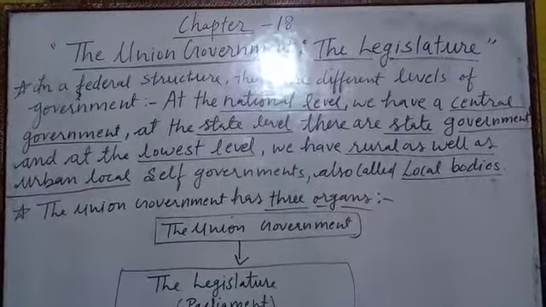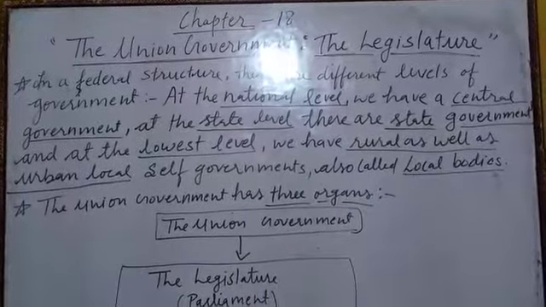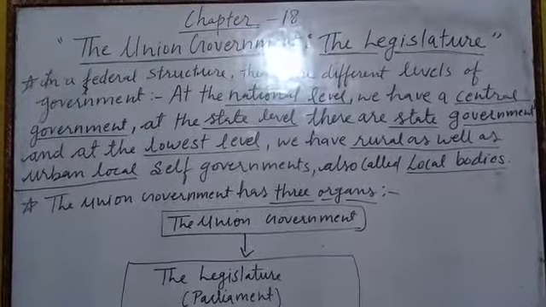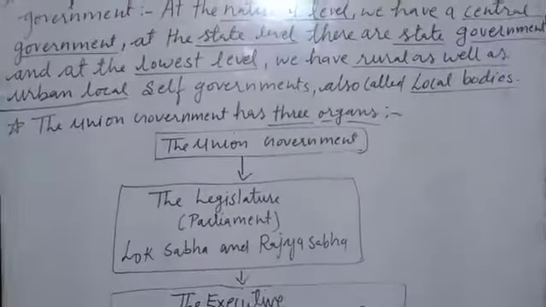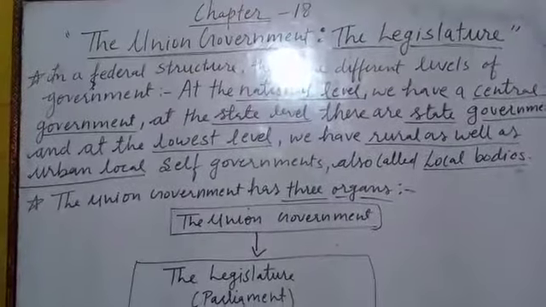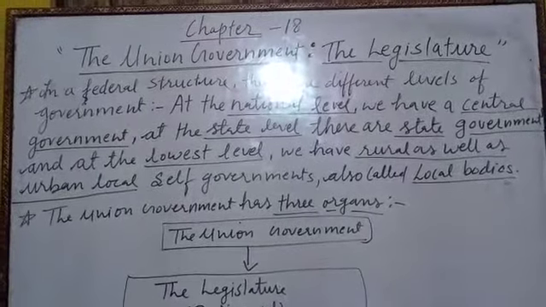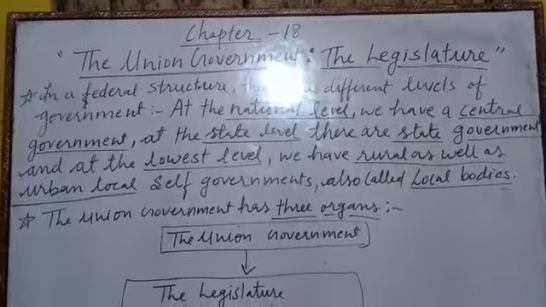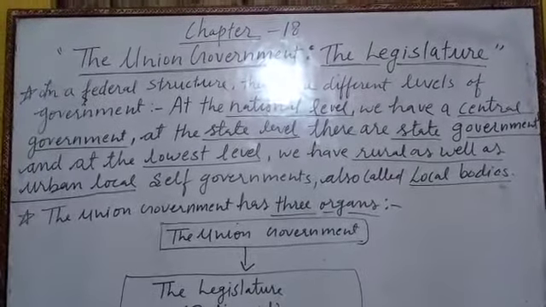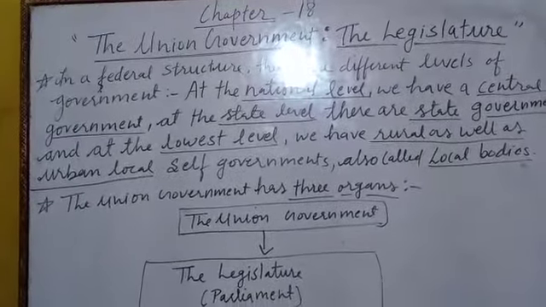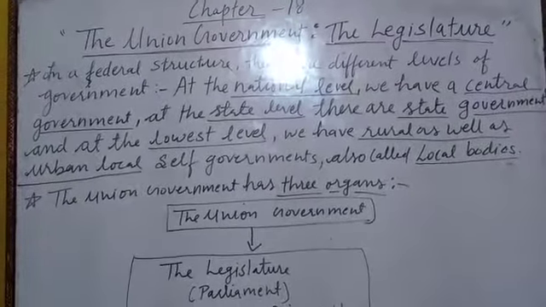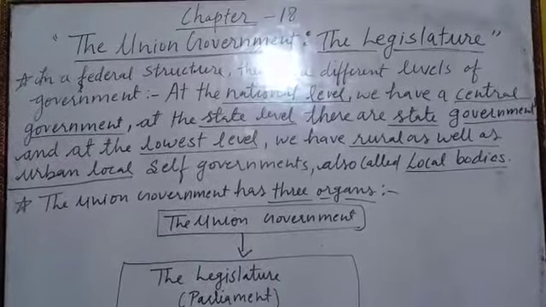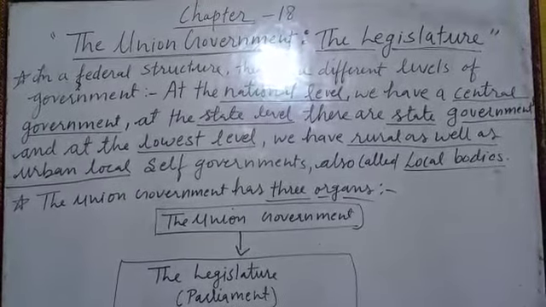Today we are going to start the new chapter number 18, the Union Government, the Legislature. In this chapter, we will talk about three types of list, that is Union list, State list, Concurrent list. Then we will talk about the Parliament or Legislature, in which we will talk about the Lok Sabha and Rajya Sabha, and of course functions of the Parliament.